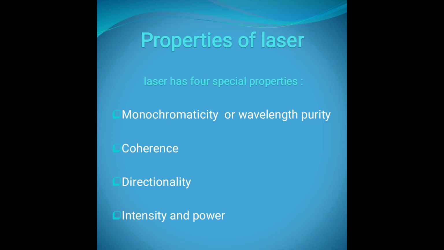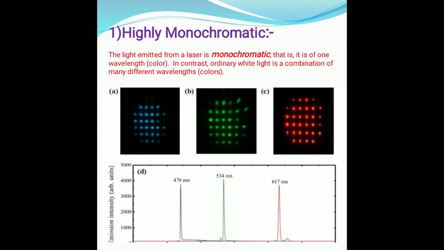So we will see all these properties one by one. How laser beam is monochromatic, how it is coherent, how it is purely directional, and how it is highly intensified and highly powerful. So let us see first property, that is monochromaticity.